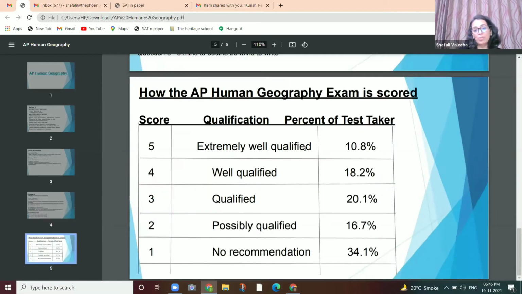Moving on, how AP Geography exam is scored. 5 being the highest, 4, 3, 2, 1. Extremely well qualified is 5, well qualified is 4, qualified is 3, 2. So if you scored a 4, well, we're obviously trying for a 5, no university will leave you. So that's how the scoring is done.